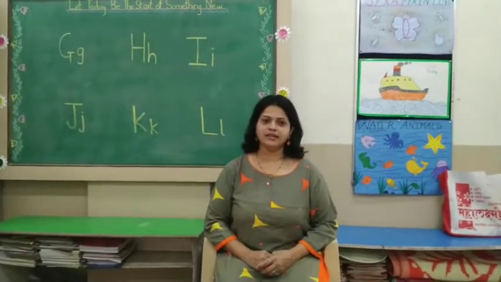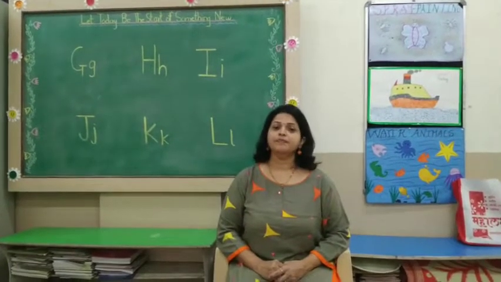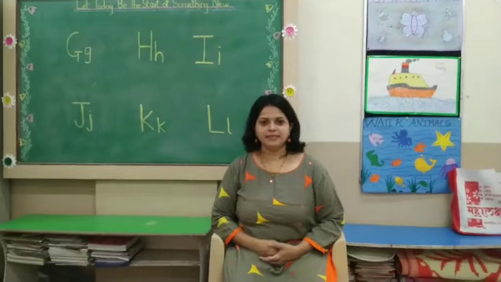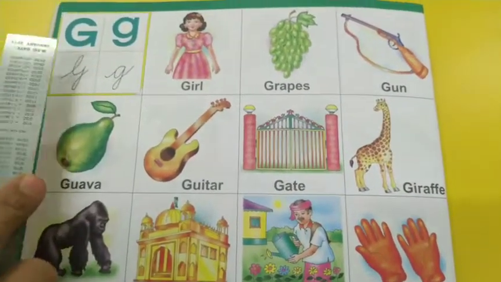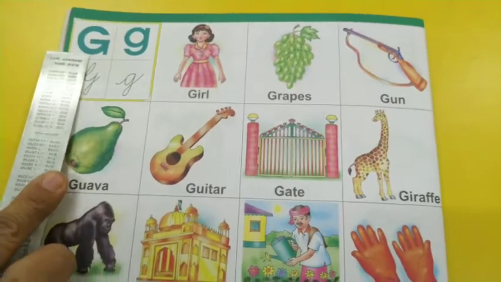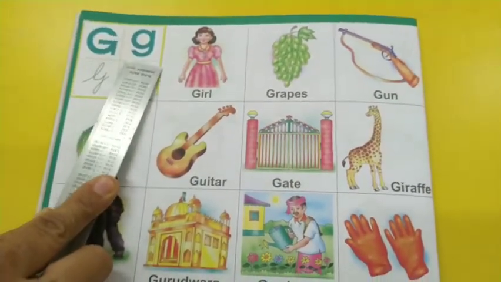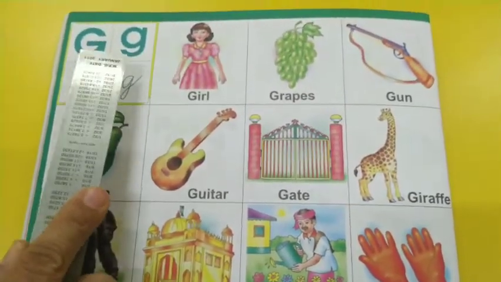Hello, good morning children. Today we are going to learn alphabet recognition G to L. So let's start. So children, see, this is Mamma G, baby G. G says go. And see the objects.